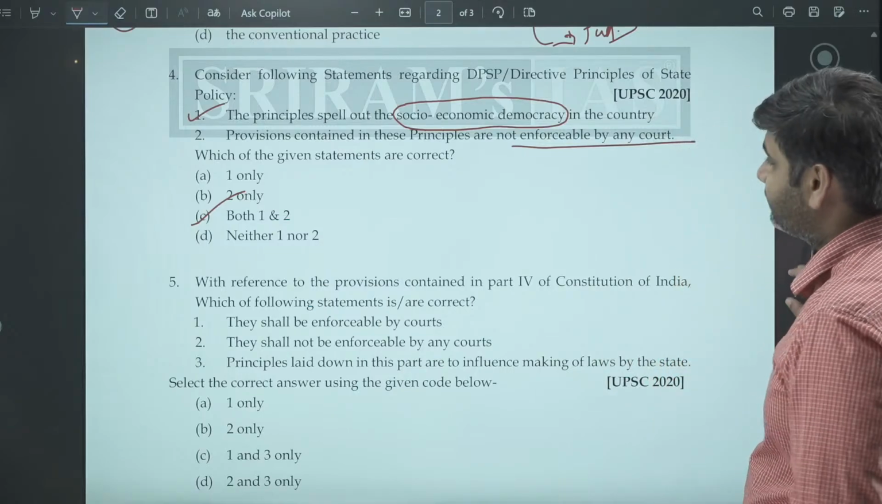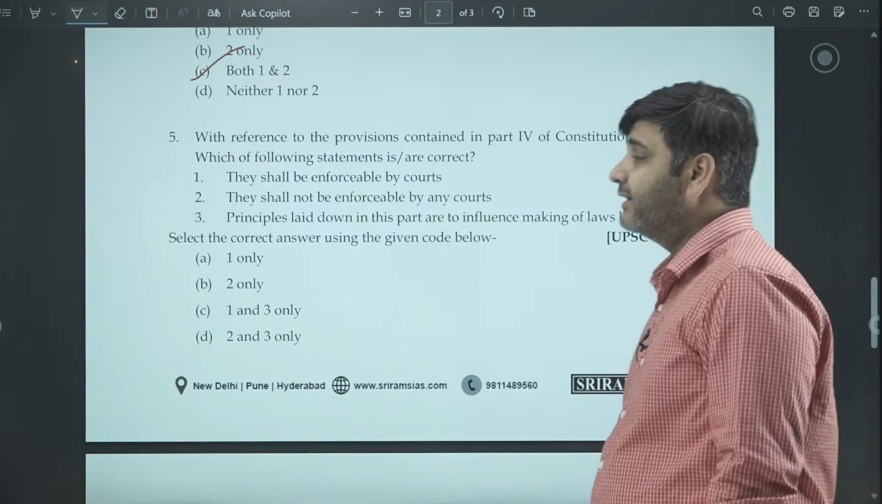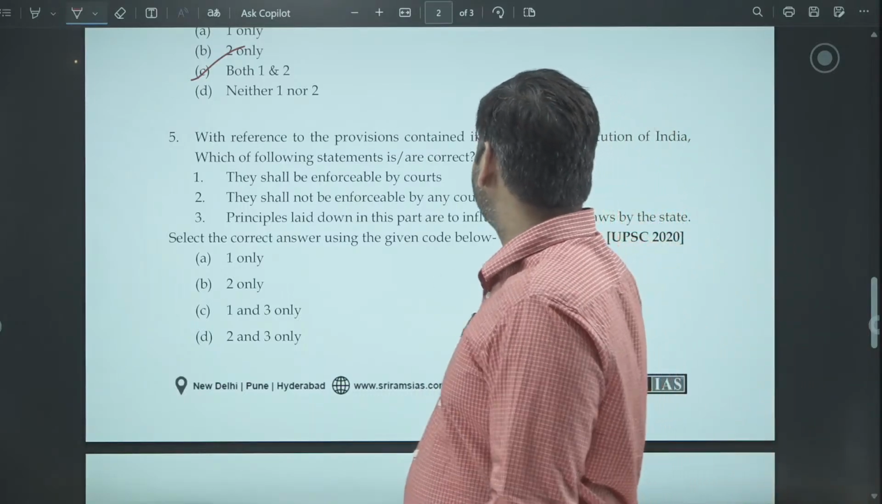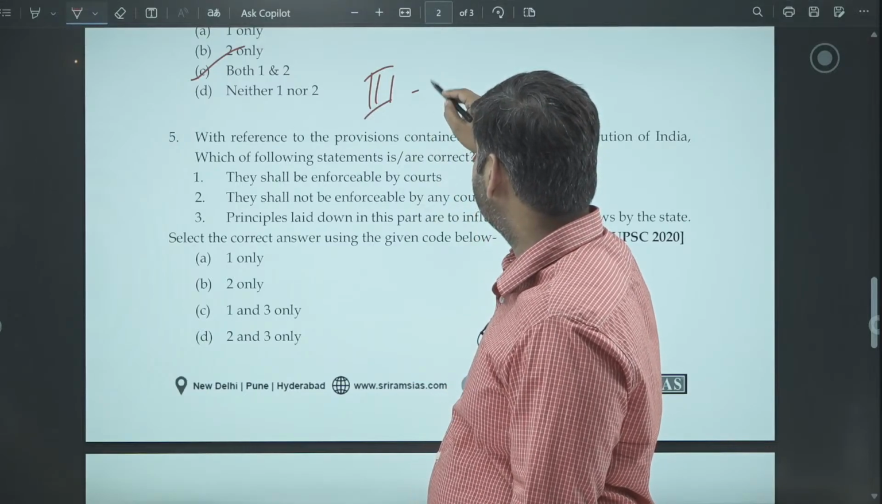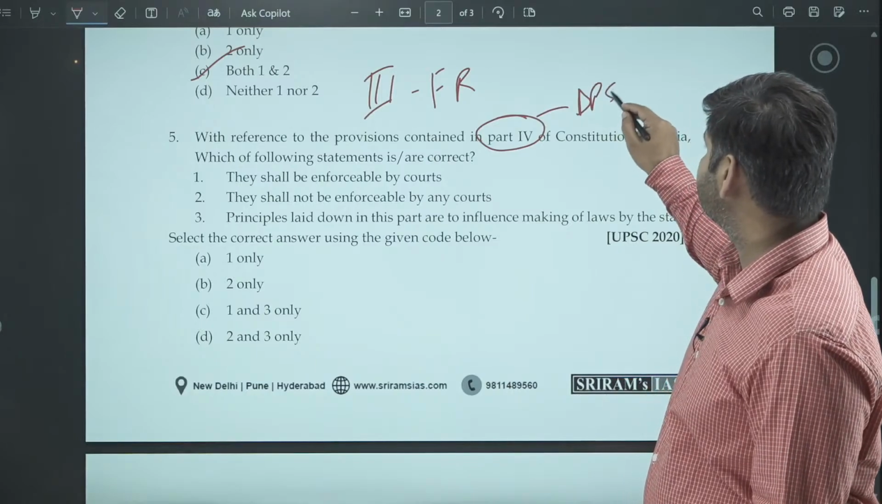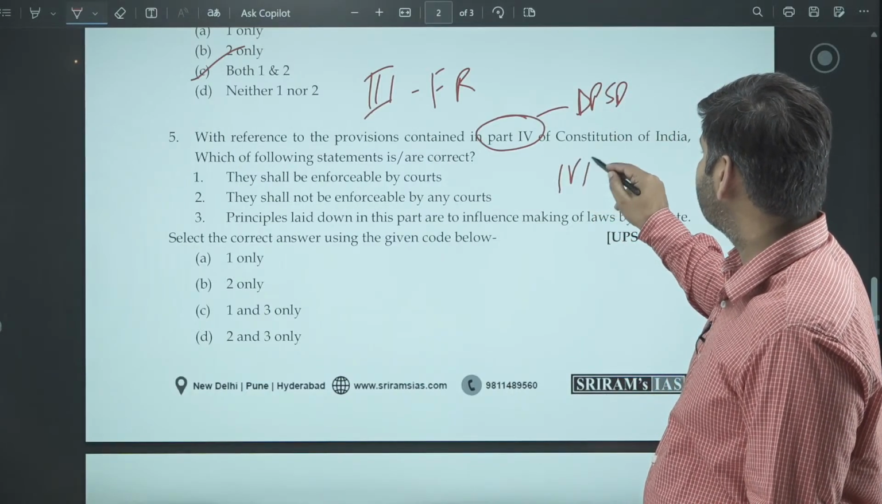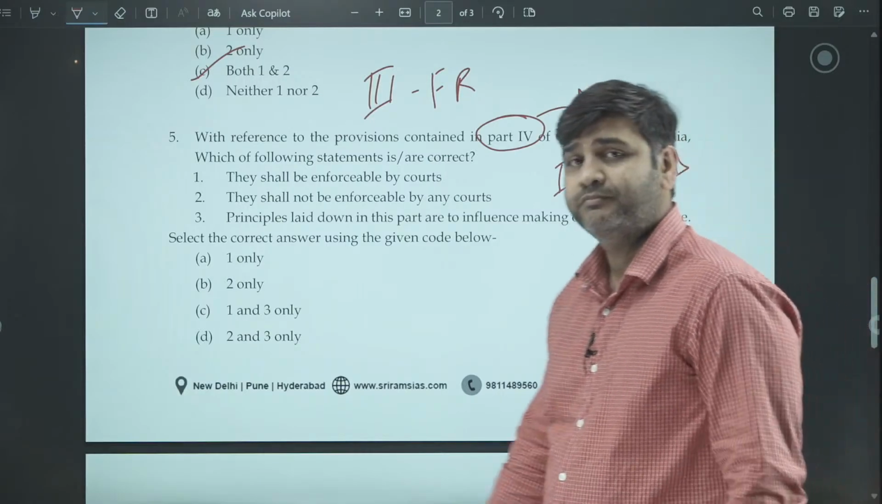Fifth one, with reference to the provisions contained in Part 4 of the Constitution of India. Now again, directive principles. Part 3 we know, that is fundamental rights. Part 4 is directive principles of state policy, and Part 4A is fundamental duties. I hope you are getting it.